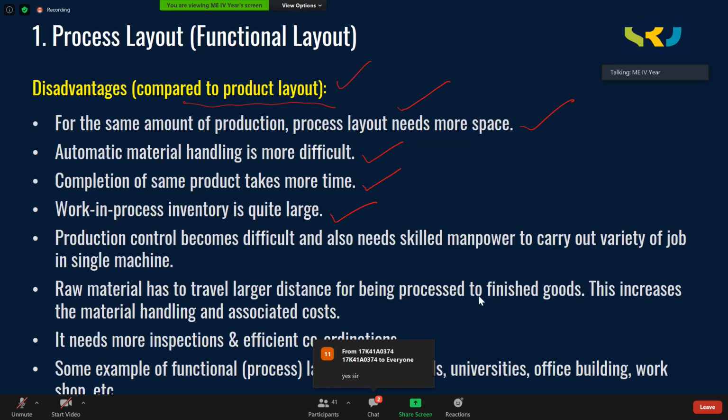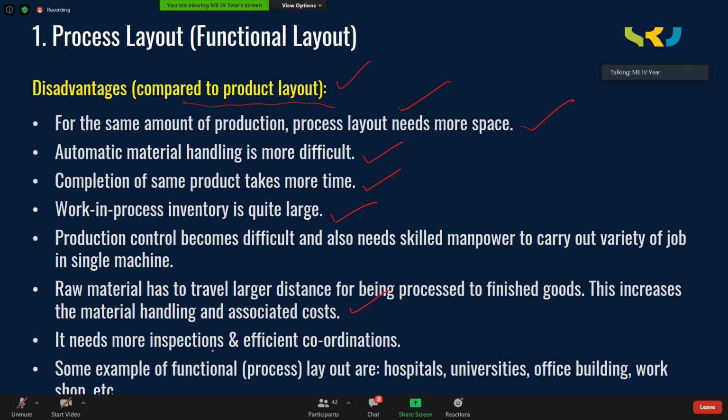Okay, and then raw material has to travel a larger distance for being processed into finished goods. This increases raw material handling and associated cost. As we discussed already, too much back and forth movement of the material is there. So travel time is obviously more, and hence cost will also increase. Material handling cost will also increase.